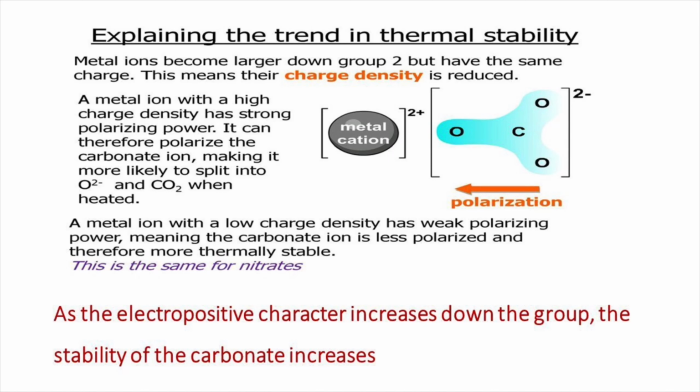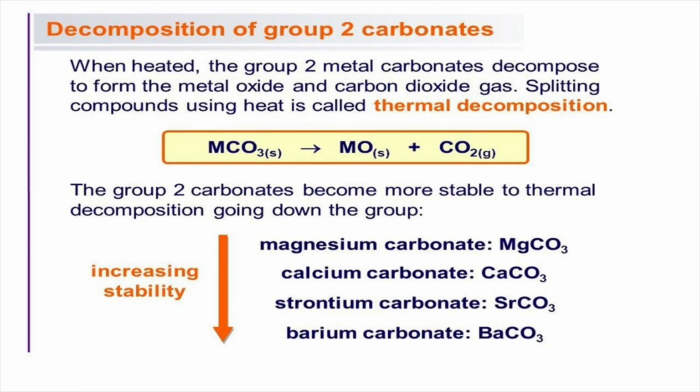That is, as the electropositive character increases down the group, the stability of the carbonate increases. When heated, the group 2 metal carbonate decomposes to form metal oxide and carbon dioxide gas. Splitting compounds using heat is called thermal decomposition. The group 2 carbonates become more stable to thermal decomposition on going down the group. That is, magnesium carbonate is thermally less stable but barium carbonate is thermally more stable.